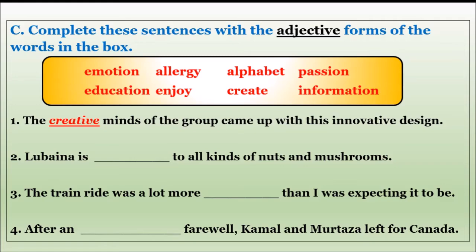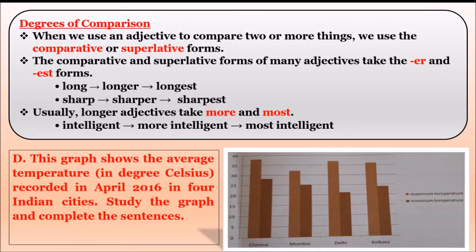Okay. Now come to page number 11. Open page number 11. Here the degrees of comparison come. When we use an adjective to compare two or more things, we use comparative or superlative forms. Look here again. When we compare a plural, two things or many things, we use what form? Comparative or superlative.